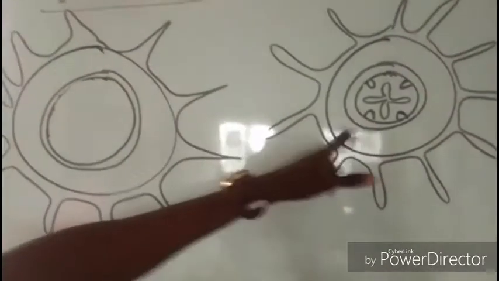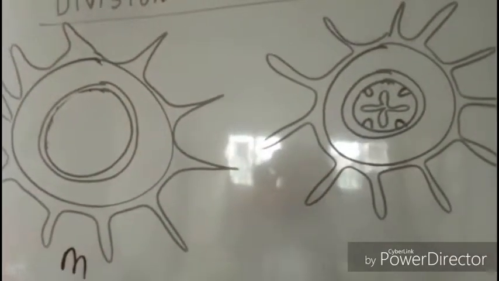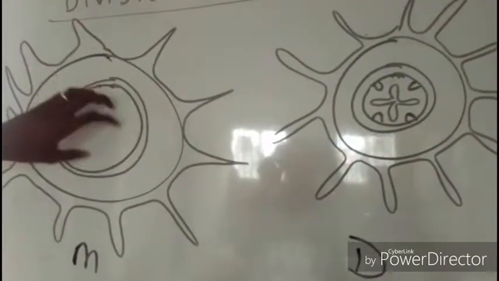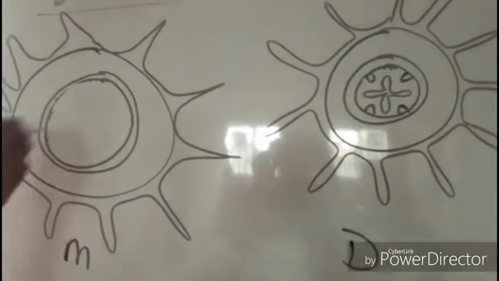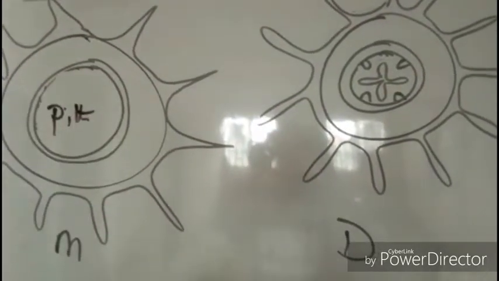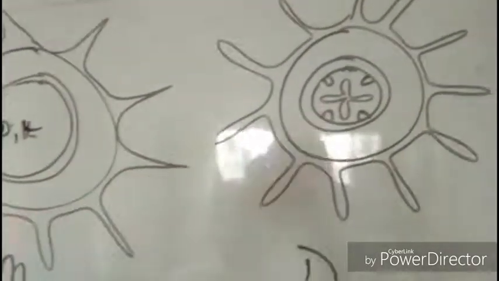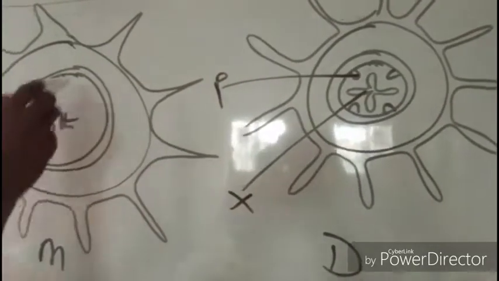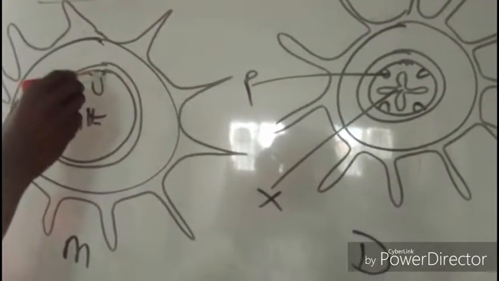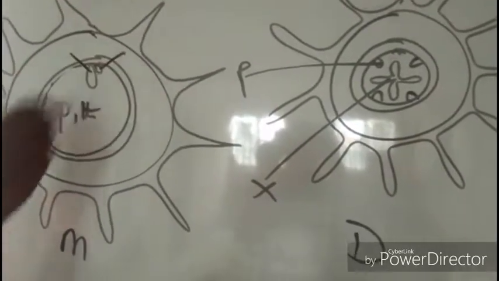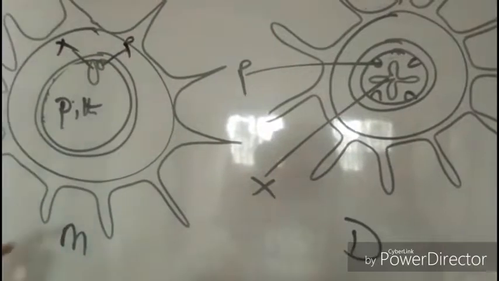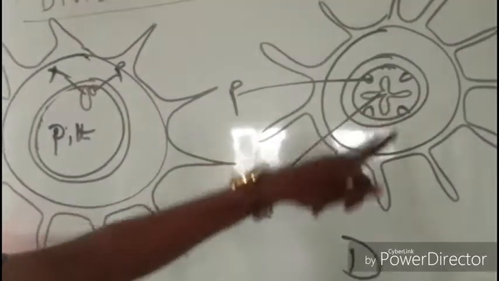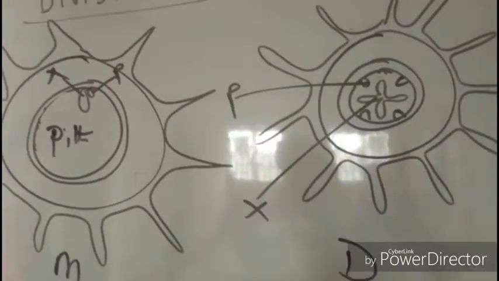Now, this is the cross section of the root of monocot and dicot. You can see that at the middle of a monocot, you see a large space which is called pith. But for dicot, instead of having pith there, what you have there is your xylem and phloem. So you can see that there's a difference. There's a large region called pith in monocot roots, but for dicot, it is replaced with xylem and phloem, which are the vascular bundles.